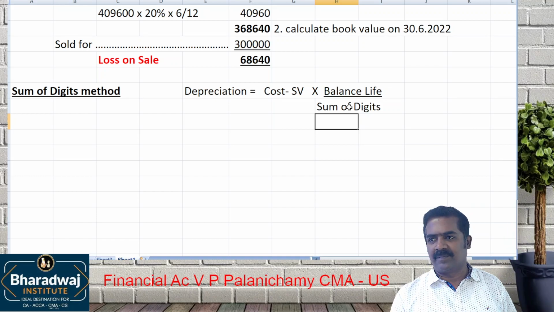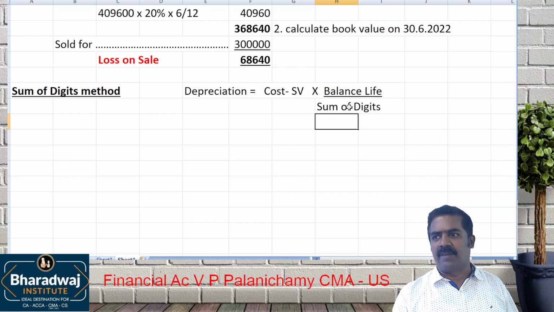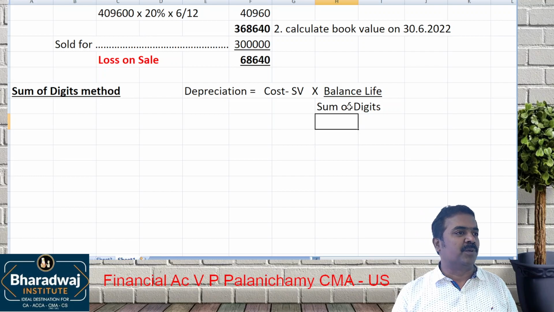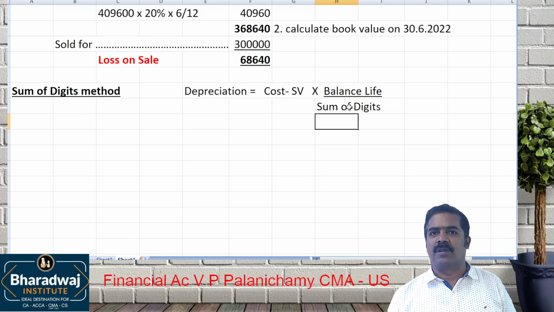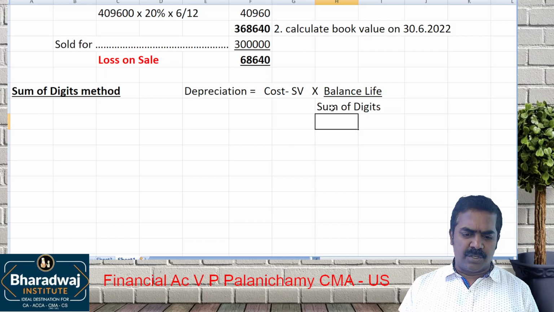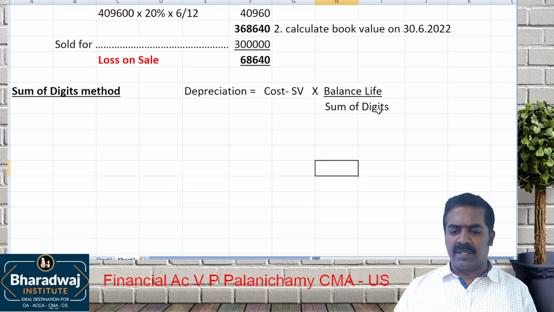If there are 4 years, 1 plus 2 plus 3 plus 4. You can also use n into n plus 1 by 2, but there is no need of that particular knowledge. Clear? Sum of digits is nothing but the total of the number of years.